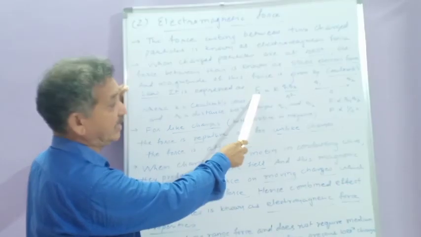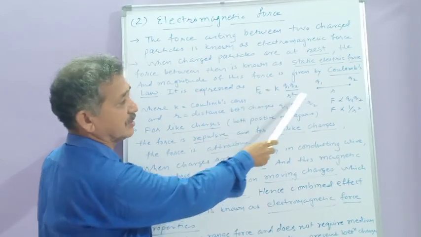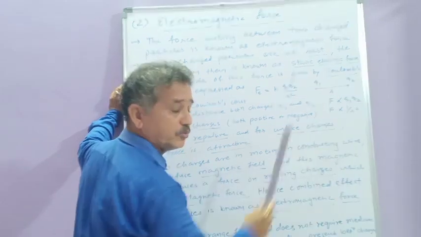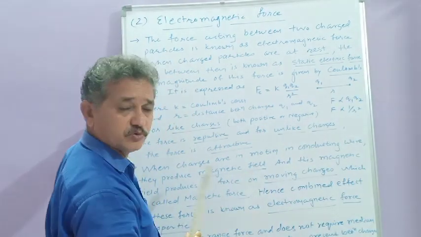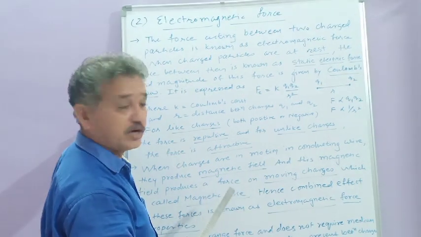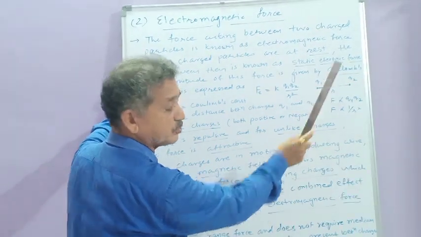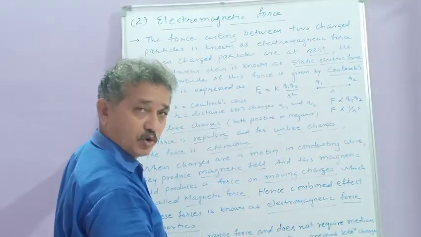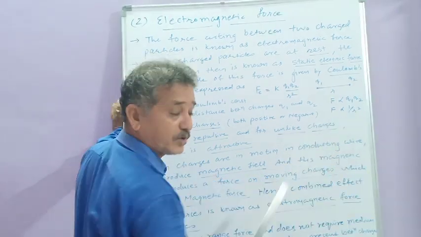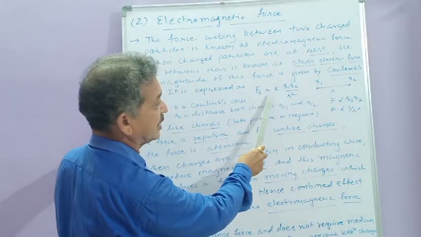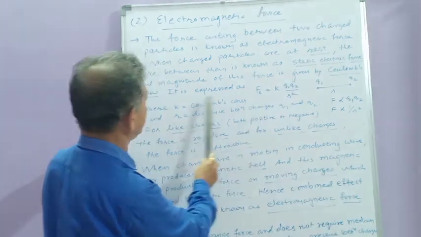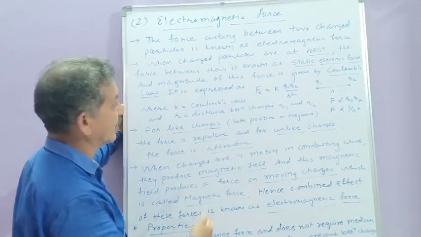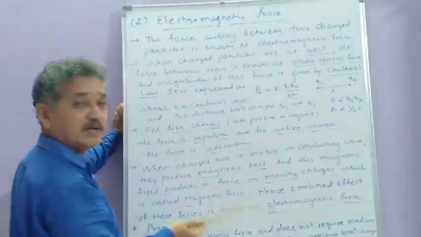This formula: the force exerted between two stationary charges Q1 and Q2 is directly proportional to Q1 Q2. Larger the charges, larger the force. Smaller the charges, smaller the magnitude of force. And it is inversely proportional to the square of the distance. So larger the distance, smaller the force. Smaller the distance, larger the force, that is proportional to 1 upon R square. So electrostatic force is given by K Q1 Q2 upon R square, where K is Coulomb's constant and R is the distance between charges.